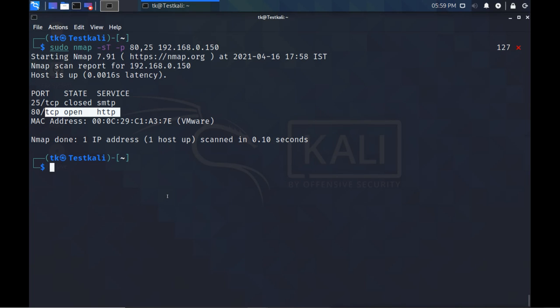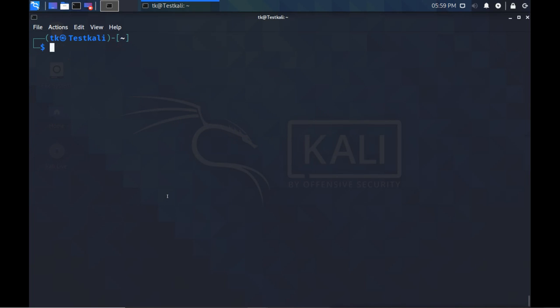For doing the half open scan, I will do it for all the ports. The command is -sS. Now, S is for half open TCP scan.